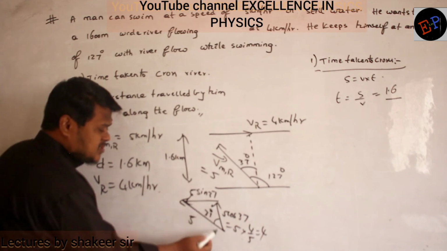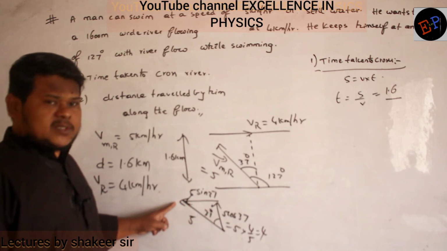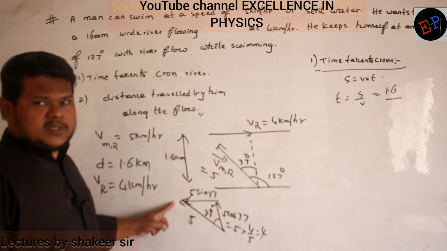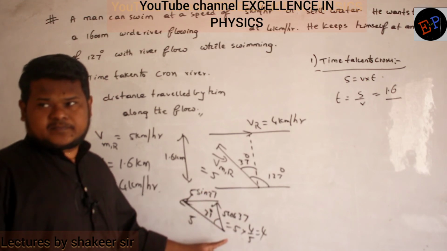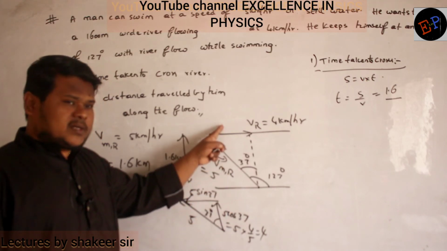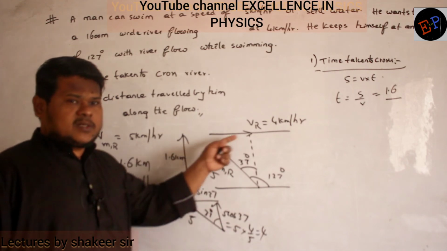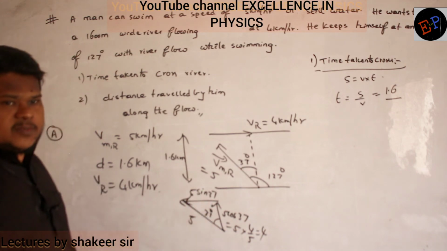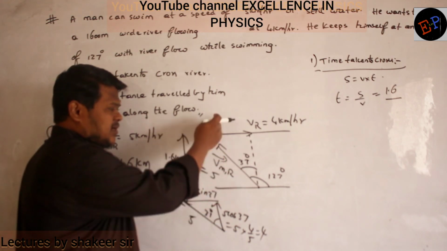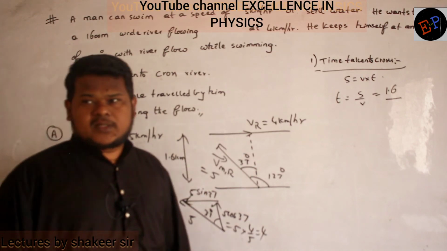So this velocity is responsible for crossing the river. This velocity is not at all responsible to cross the river. Only this velocity is responsible for crossing the river. Clear? So this velocity is not responsible. River velocity is also not responsible. Only this velocity is responsible. Are you able to understand? So if you want to go in this direction, you have to take the velocity in this direction. Are you able to understand?